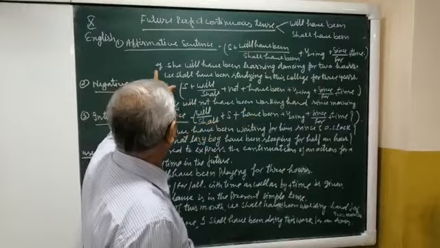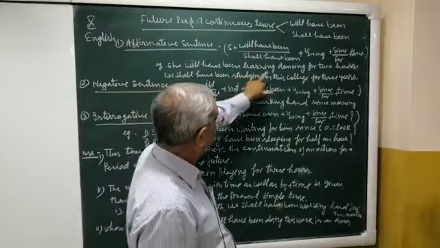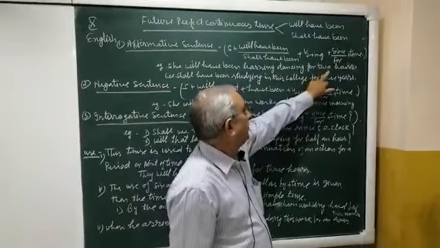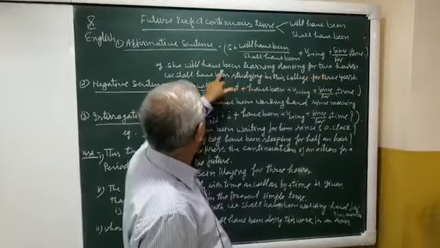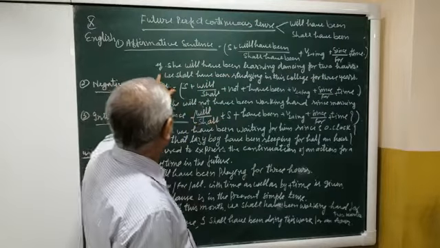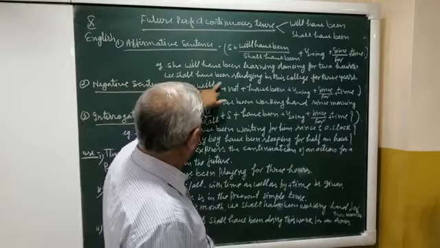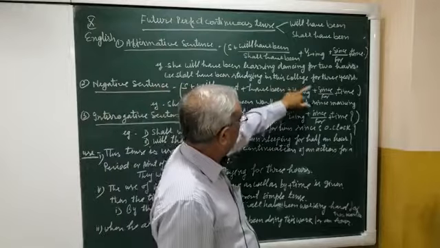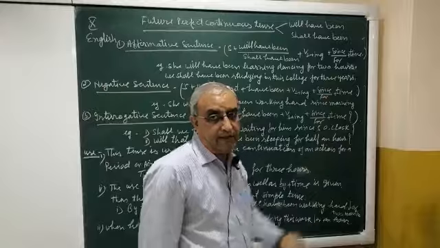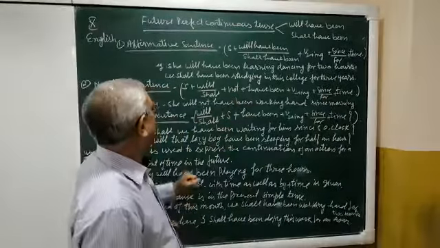For example, she will have been learning dancing for 2 hours. So for plus 2 hours, for plus time, for 2 hours. So this is future perfect continuous tense. Second example is we shall have been studying in this college for 3 years. So for plus time, it is future perfect continuous tense.